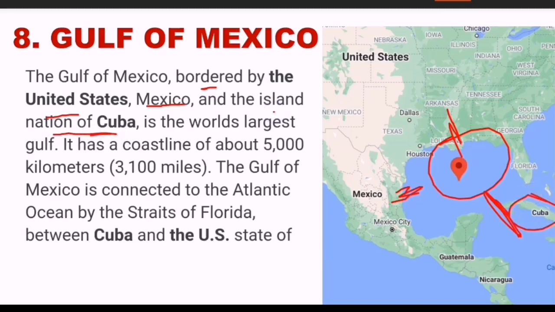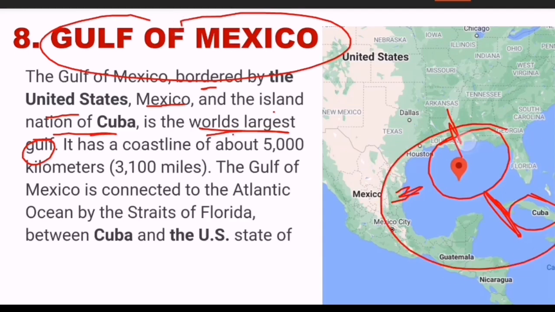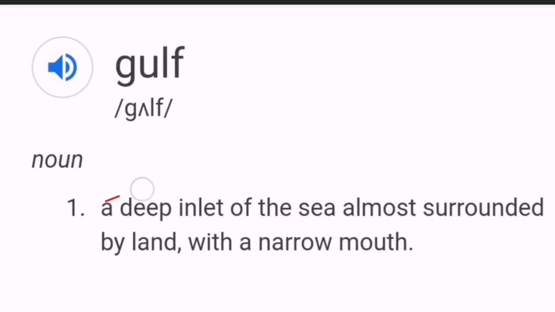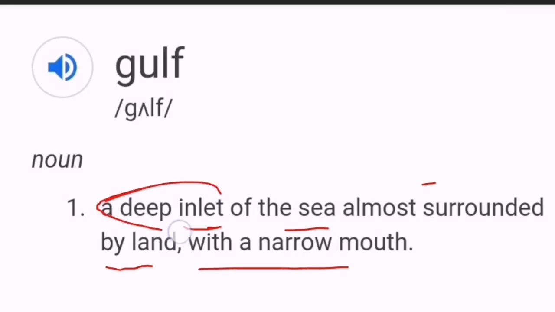This is Cuba, you know that. And this is the world's largest gulf. So the Gulf of Mexico is the world's largest gulf. So what is meant by a gulf? It is a deep inlet of the sea almost surrounded by land with a narrow mouth. That is called a gulf.